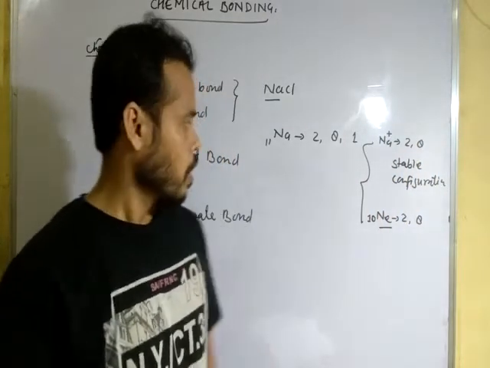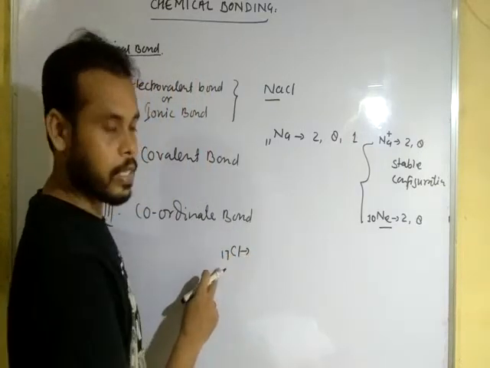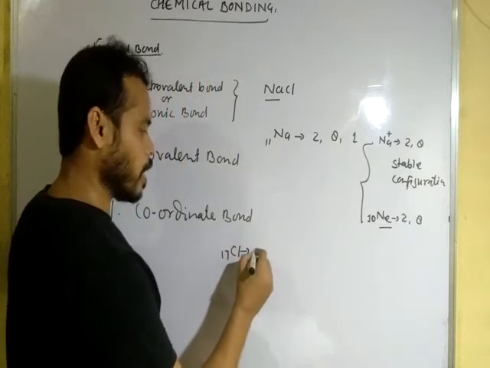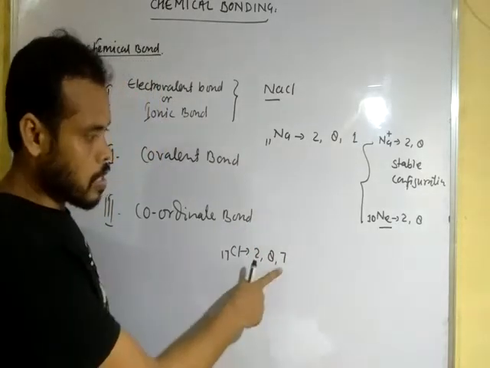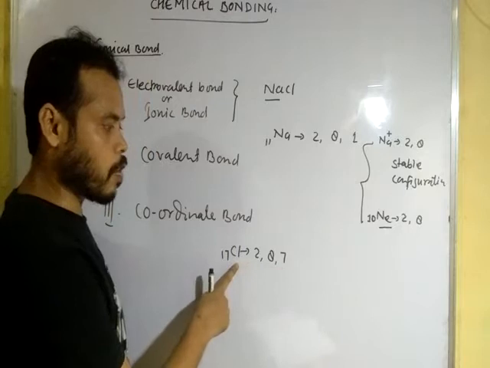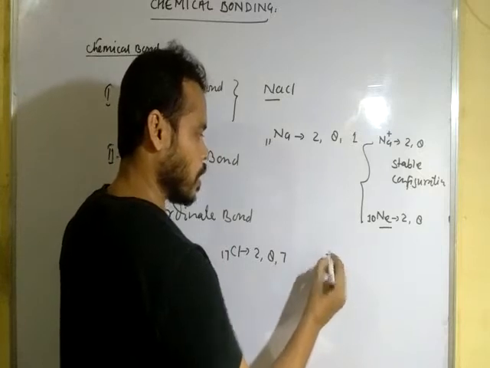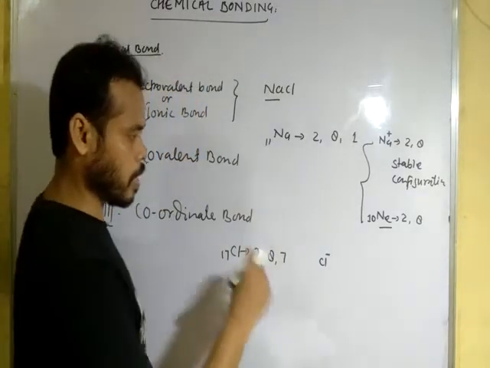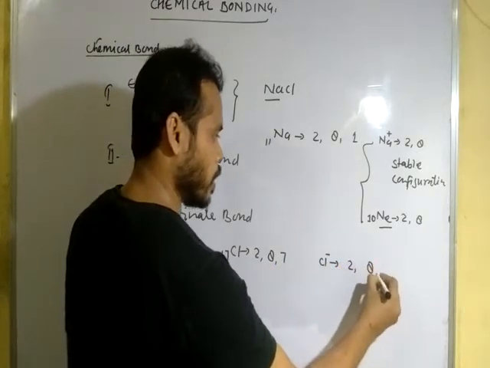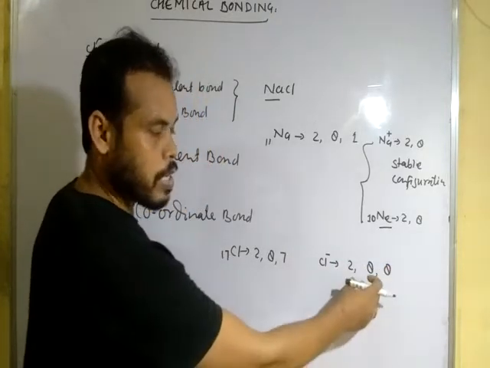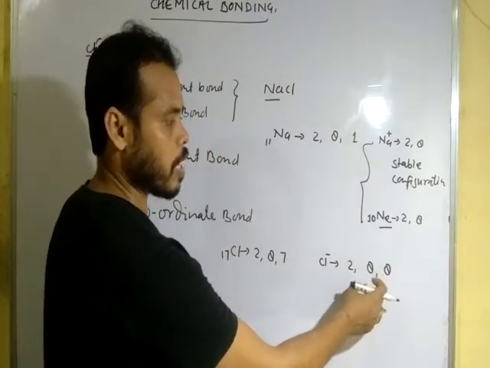Now suppose we have chlorine. Chlorine has 17 electrons, and the electronic configuration is 2, 8, 7. There are 7 electrons in the valence shell of chlorine. It gains 1 electron and gets a negative charge, and the electronic configuration becomes 2, 8, 8. This is an unstable configuration before, and this is a stable configuration, the same as that of argon.